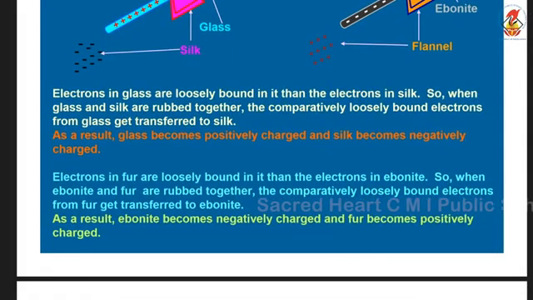Similarly, electrons in flannel are more loosely bound than electrons in ebonite. So when ebonite and flannel are rubbed together, the comparatively loosely bound electrons from flannel get transferred to ebonite. As a result, ebonite becomes negatively charged and flannel becomes positively charged.